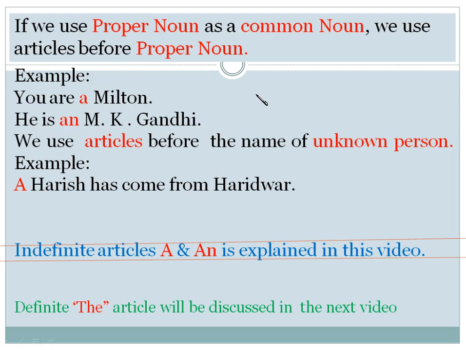So he is an M.K. Gandhi means he has the qualities of M.K. Gandhi. We use an article before the name of an unknown person. If an unknown person comes to me and says I am Harish, I am John, then we can use article A, because we don't know that that person is really Harish or John. Example, a Harish has come from Haridwar. It means I don't know that person, but that person is telling his name, that he is Harish. So we use article A here.